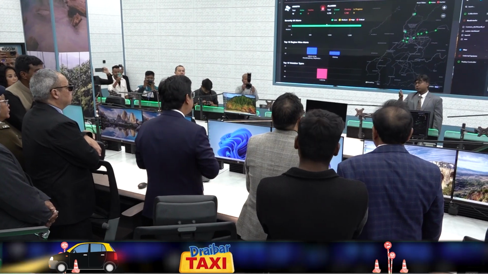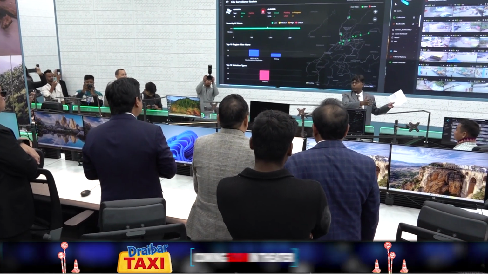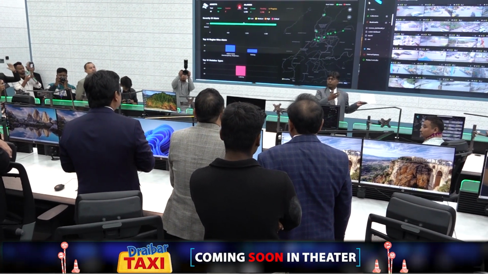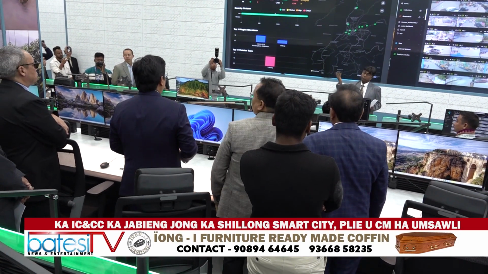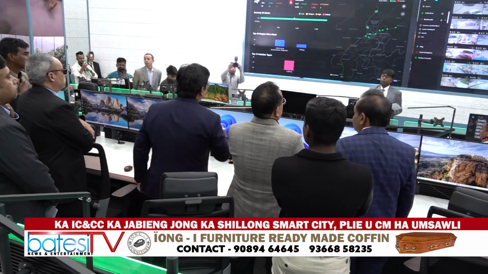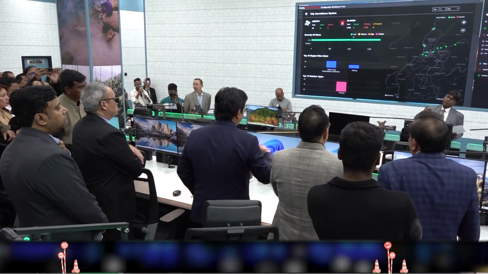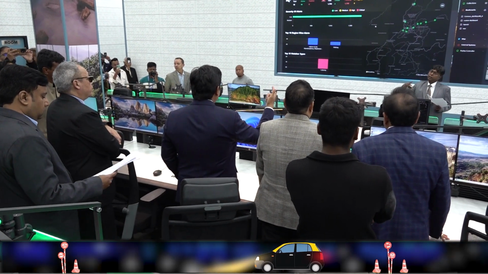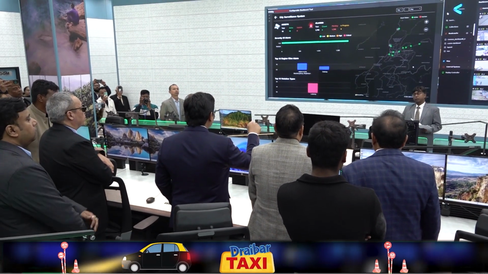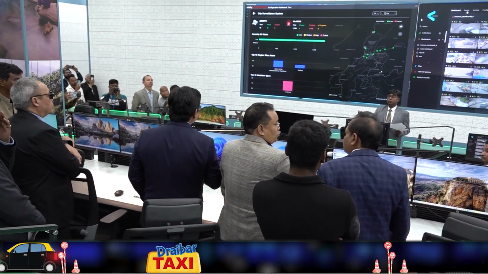Even what sir said, if some garbage is being collected somewhere, an alert will come here that garbage has been there, and an alert will be sent to the municipality. Even an alert should be sent to the police if necessary as an SOP. And obviously cameras can be added to this. Yes, as many cameras can be added. And the cities can be added to this? Yes, cities can be added.